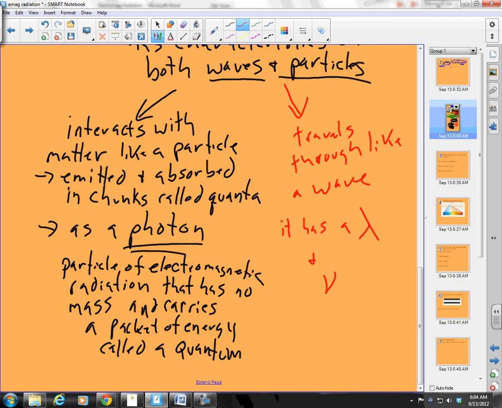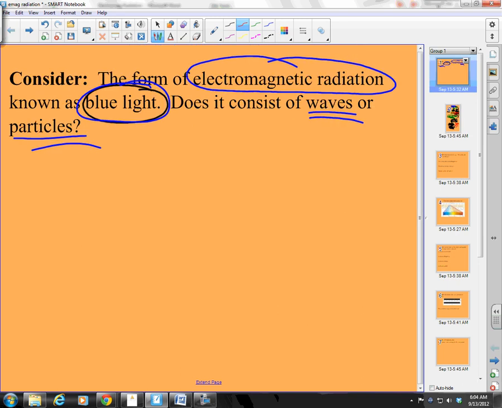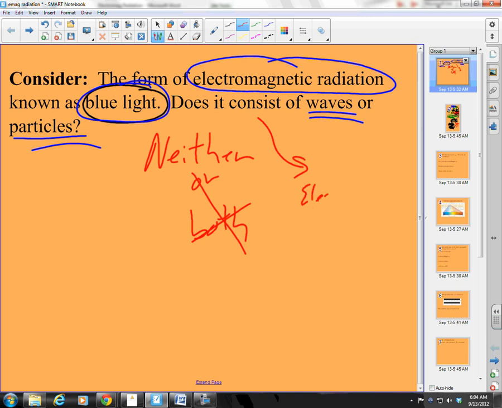Okay, so we answered our question. Does it consist of waves or particles? The answer is neither or both, right? It consists of waves. No, it's neither. It's not both. What is it? It consists of itself. It is what it is: electromagnetic radiation, which has characteristics of both.